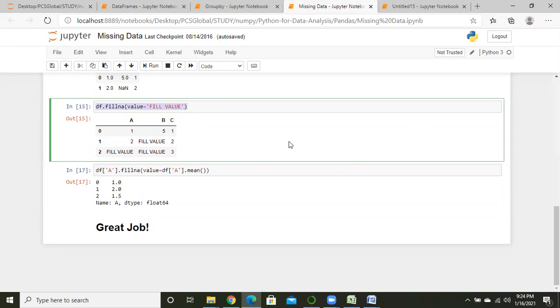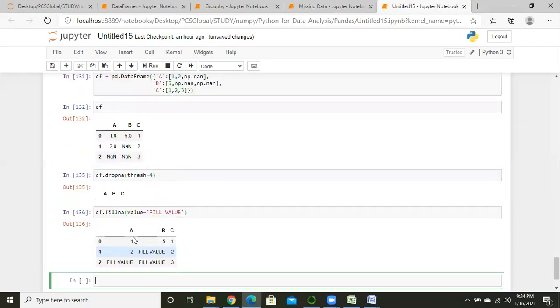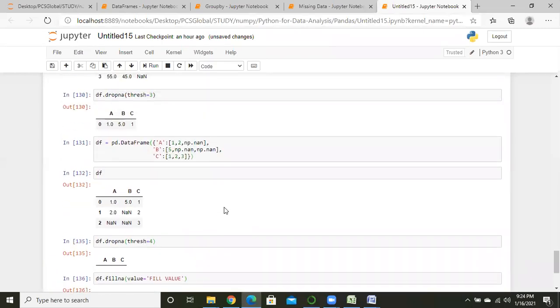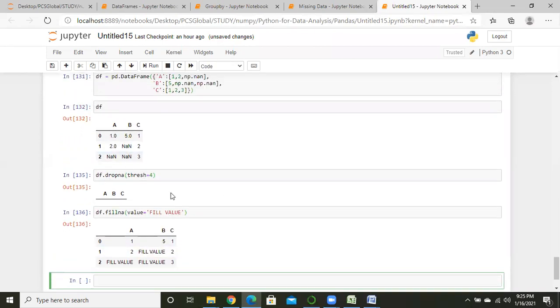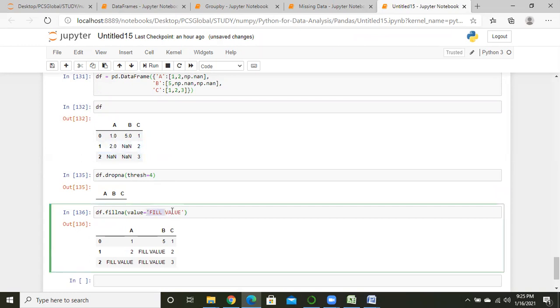Okay, after that we have another method, that is fill value. So what is fill value? We are doing the operation, means we are using the fill value method with this data frame. Wherever in this data frame there are any null values, it fills them with the fill value.